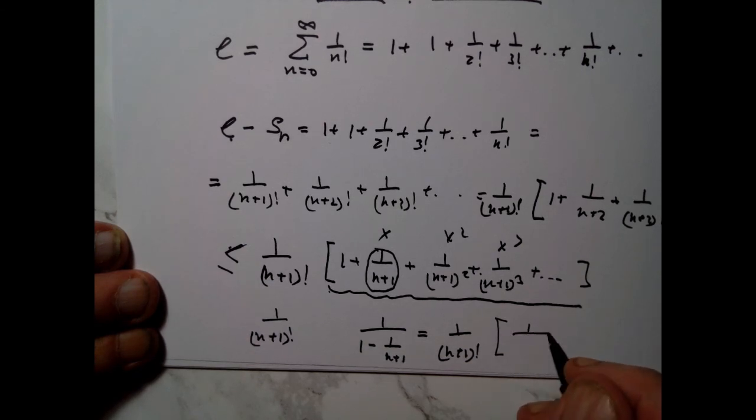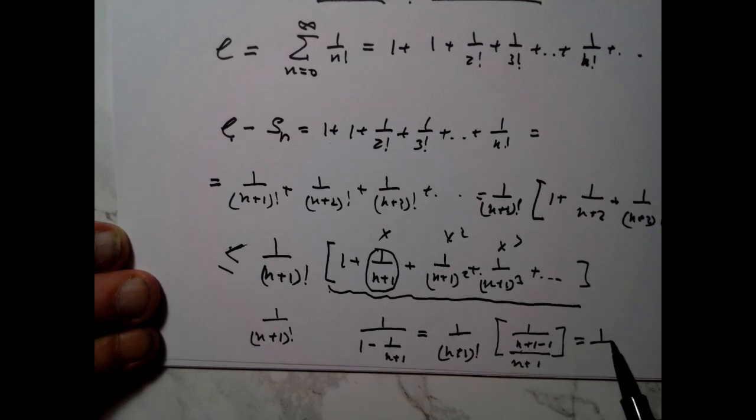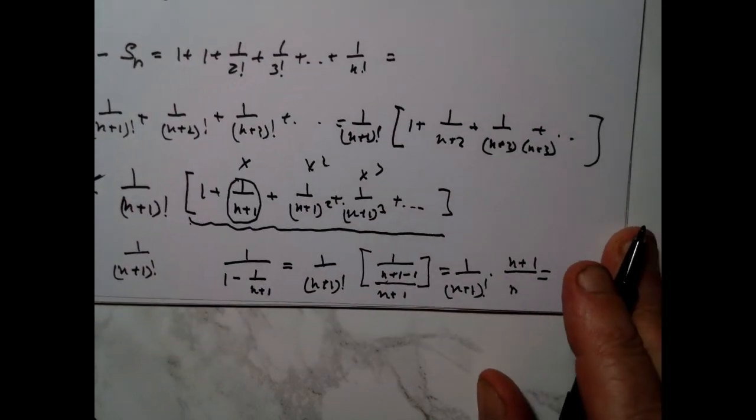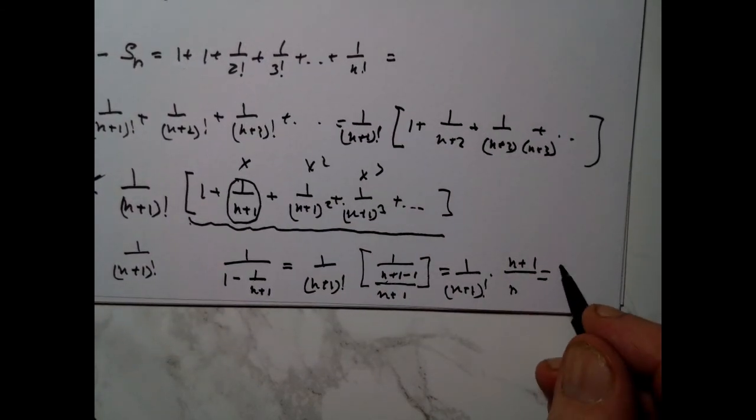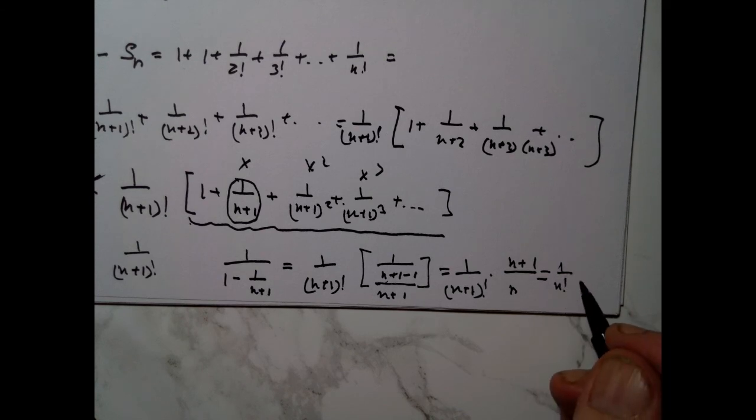And then you will have 1 divided by (n plus 1 minus 1) divided by (n plus 1), right? So it will be 1 over (n plus 1) factorial times (n plus 1) divided by n. And this (n plus 1) factorial and (n plus 1) factorial at the end will give me 1 over n factorial times 1 over n.